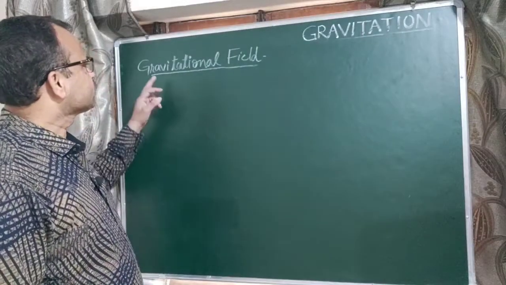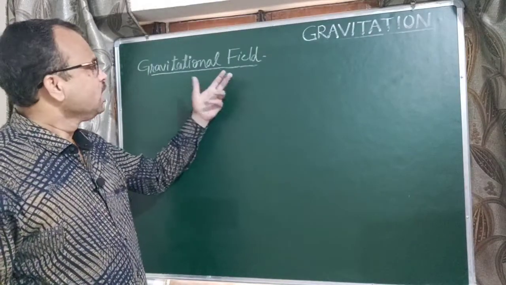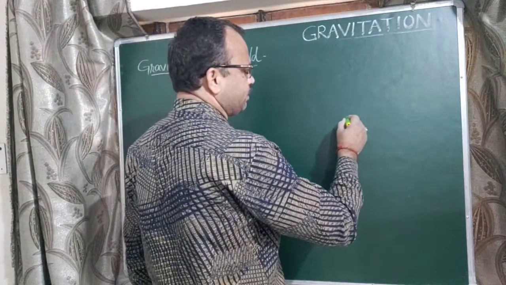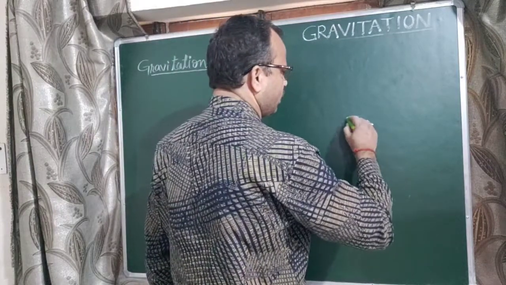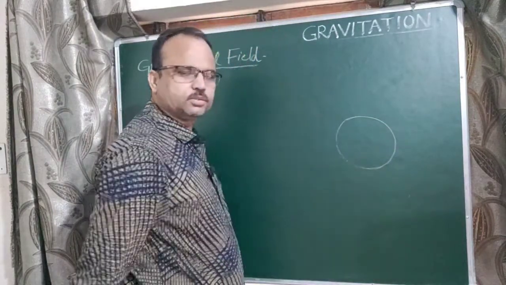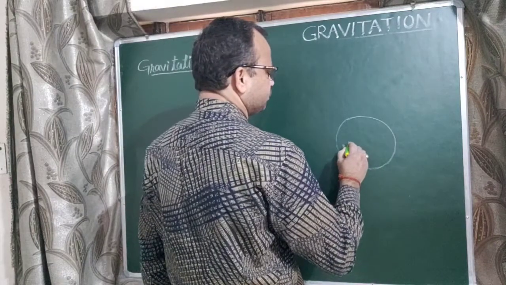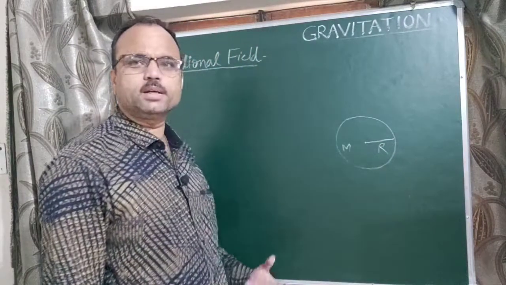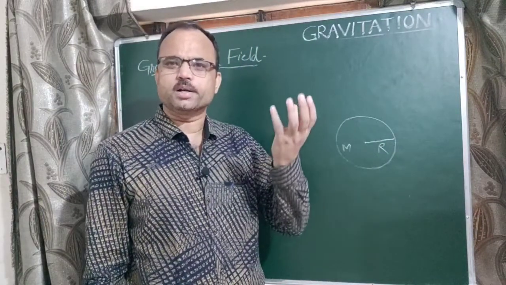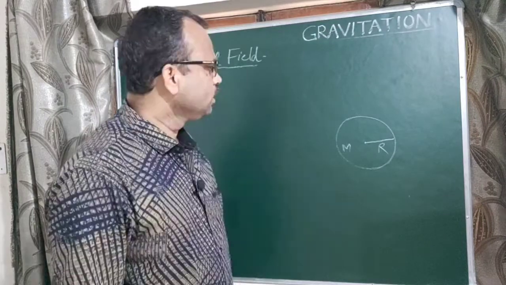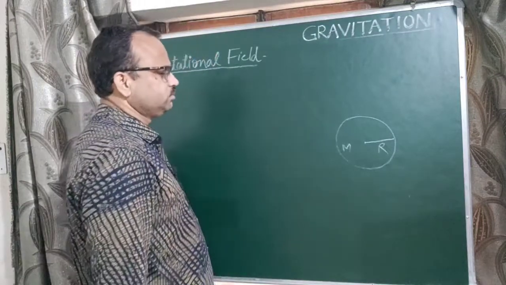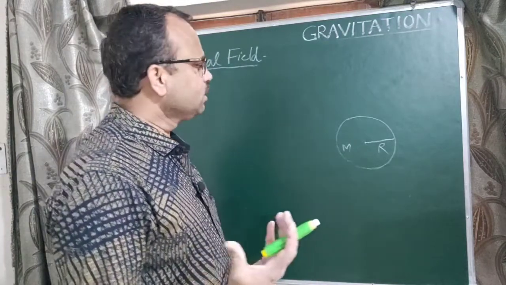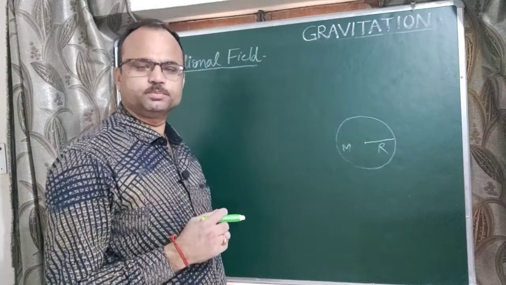Let us now see the next topic, gravitational field. Actually, the gravitational field is the space around any material body. Suppose this is any body just like Earth, with mass m and radius r. As we know every body is attracted towards the center of the earth, this is the property of earth that attracts the body.